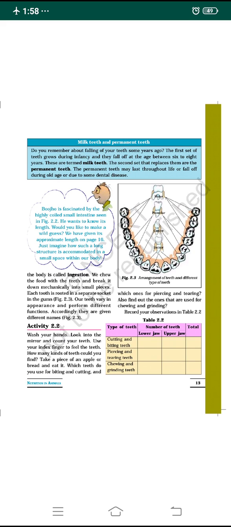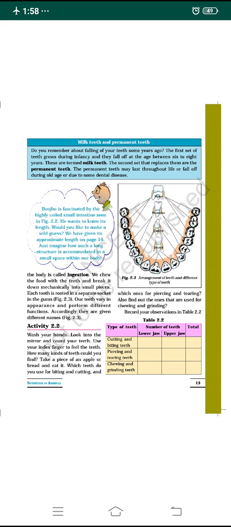The process of taking food into our body is called ingestion. Remember this concept. Then you will come to the concept of types of teeth: milk teeth and permanent teeth. The first set of teeth, which grows during infancy, is called milk teeth. They fall down, and a second set of teeth replaces the milk teeth, that is the permanent set of teeth.